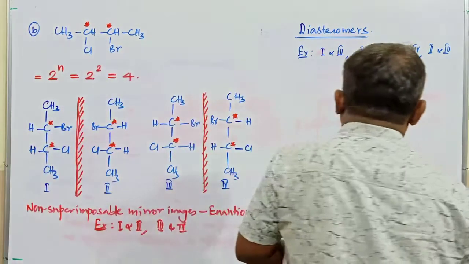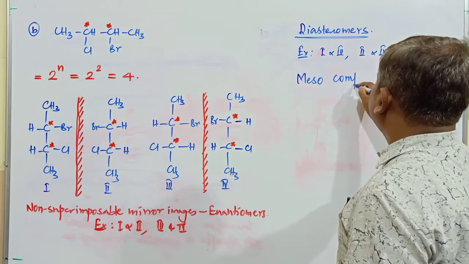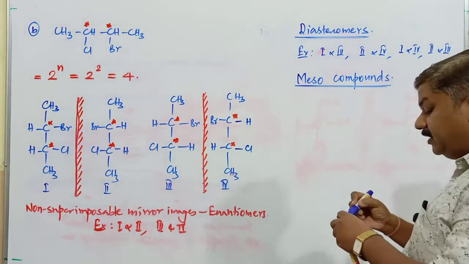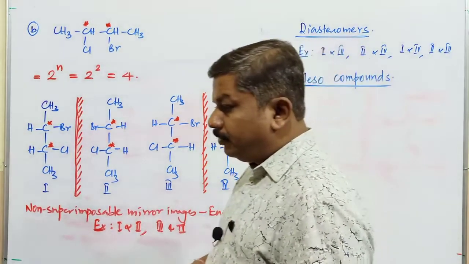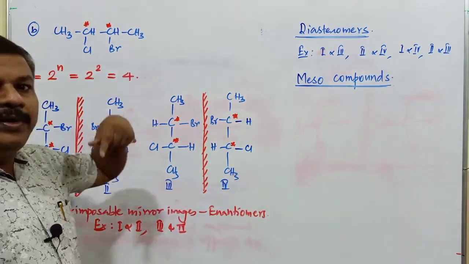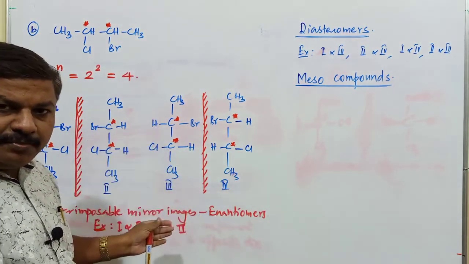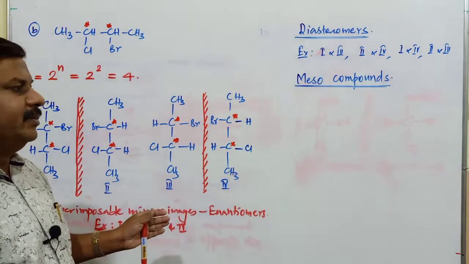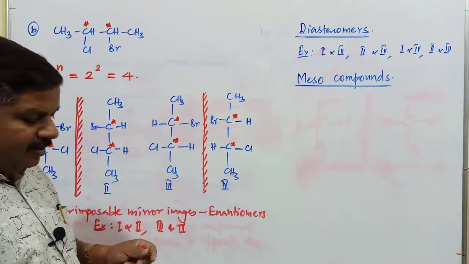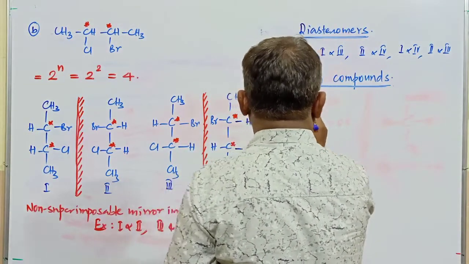Fine. Now we come across one important aspect here, that is the presence of meso compounds. What is the meaning of meso compounds here? Already I have mentioned, the presence of chirality is not the only condition to exhibit optical isomerism. If the compound contains a chiral carbon atom, then we cannot say that the compound exhibits optical isomerism. In addition to the first condition, the second condition must also be satisfied. Suppose we go with one simple, very common example, that is